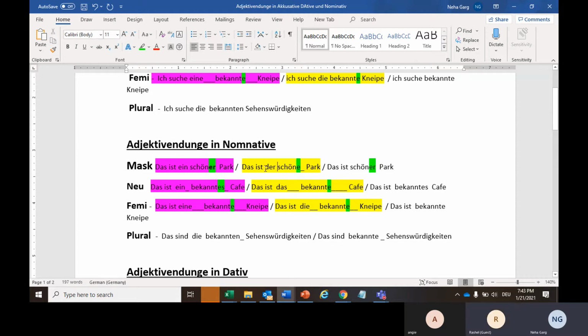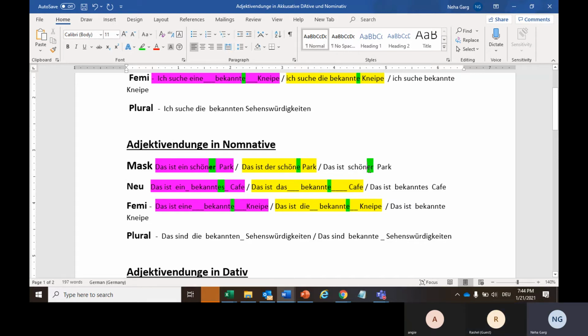In das ist der schöne Park, there is an article, so we add e as an ending, because we have already declared the gender with der. Yeah. And das ist schöner Park, we also add er because we don't have any article here to declare the gender.